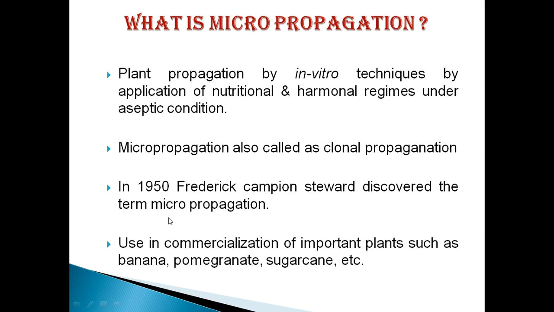This word indicates micro means small part, and propagation means to produce a whole plant. So from a small part of a plant, or by a cell or a tissue, we can produce a whole plantlet inside aseptic conditions. The use of this technology is to commercialize important plants such as banana, pomegranate, sugarcane, some medicinal plants and some flowering plants which have high economic value.